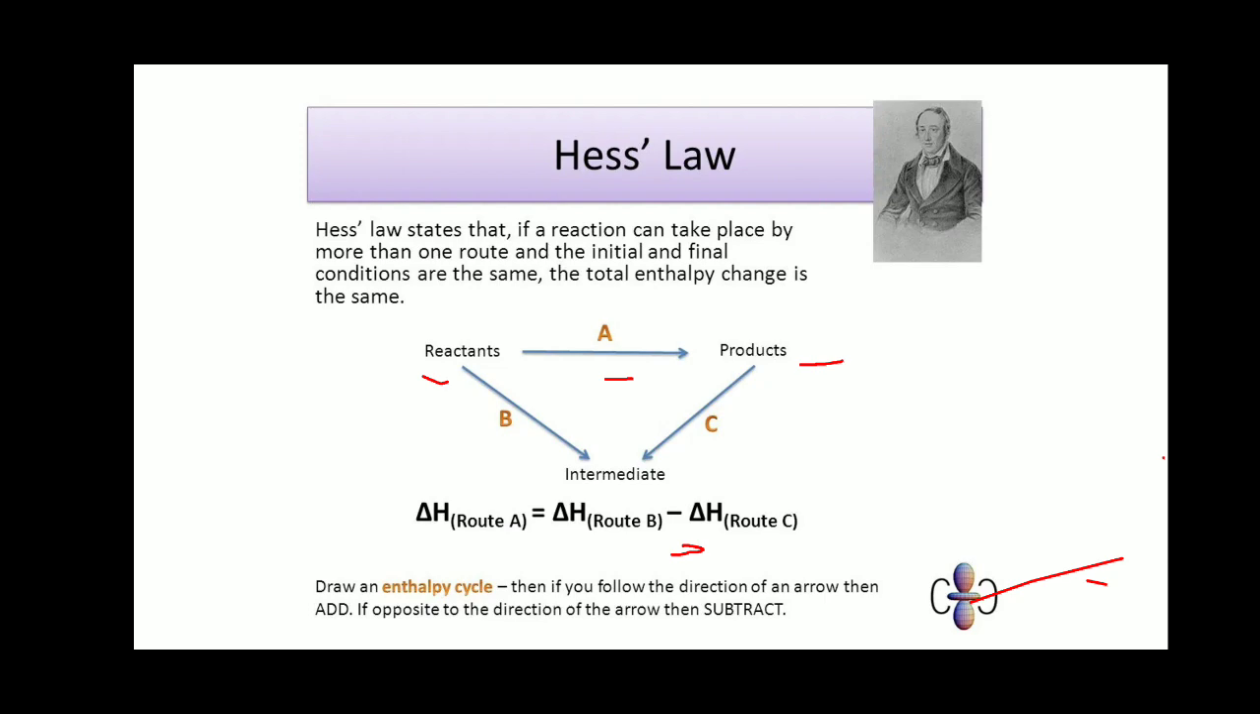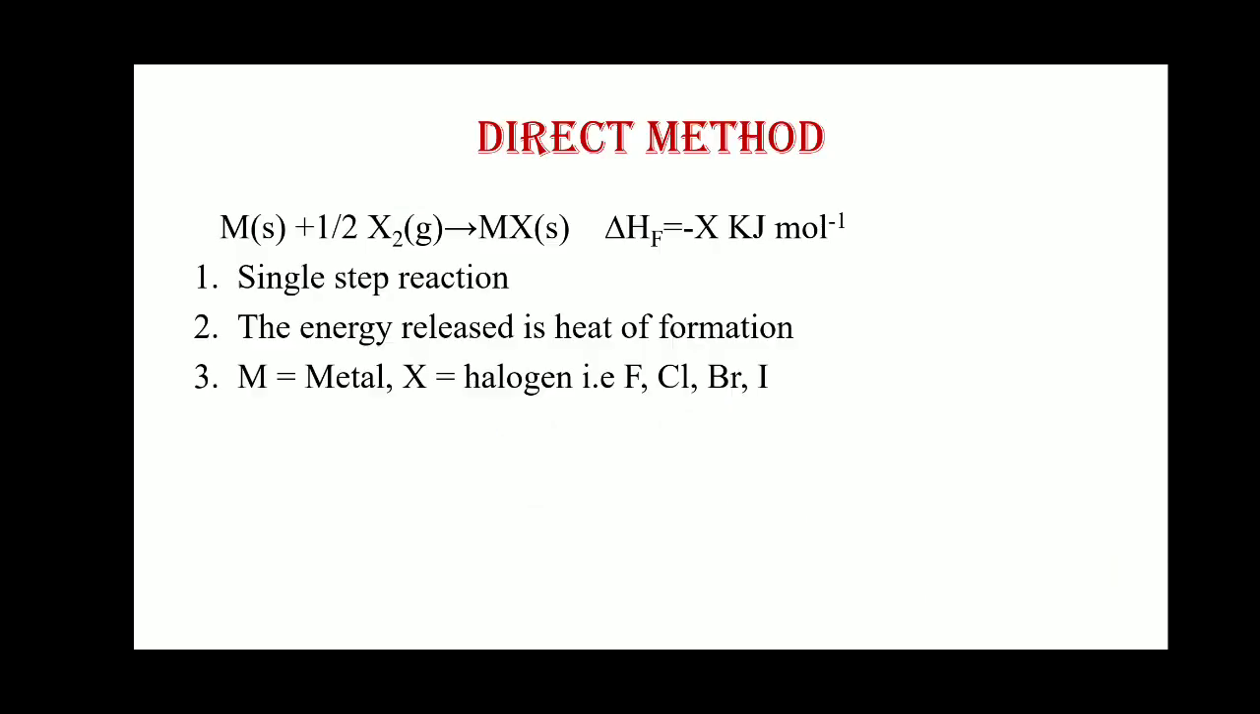So if a reaction can take place by more than one route, and the initial and final conditions are the same, the total enthalpy change is the same. This is Hess law, and the Born-Haber cycle depends upon and applies this law. Next, there are two methods as we discussed: the direct method and the alternative method.